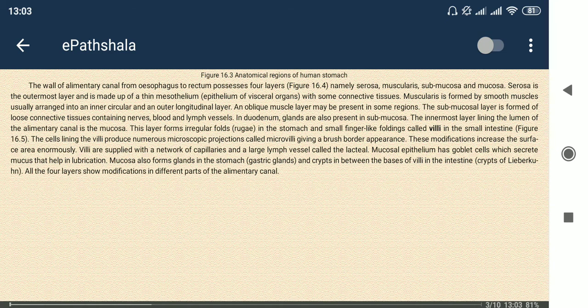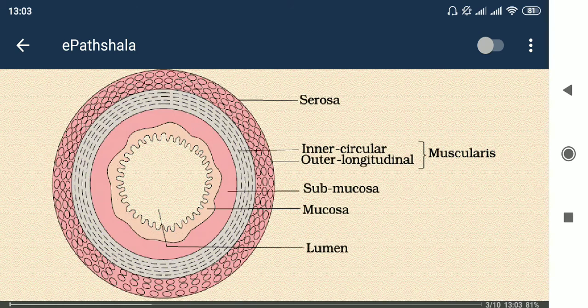Okay, so next one is inside the intestine. So what is happening? The intestine basically has a layer, and that layer is composed of many types of tissues which help in the absorption as well as the secretion of some enzymes that are needed for the digestion of the food whatever we eat. Now, not only in the stomach but in other parts of the alimentary canal also, we have three types of layers.